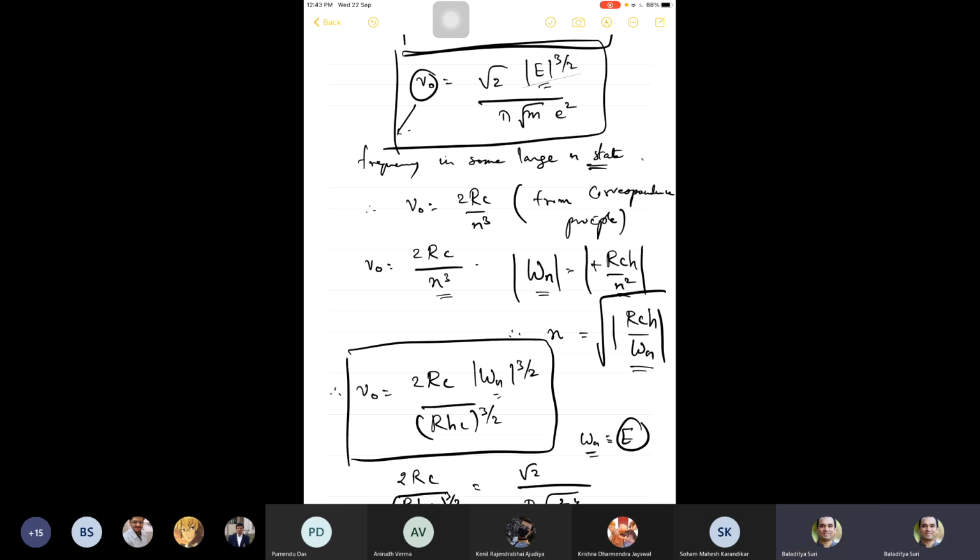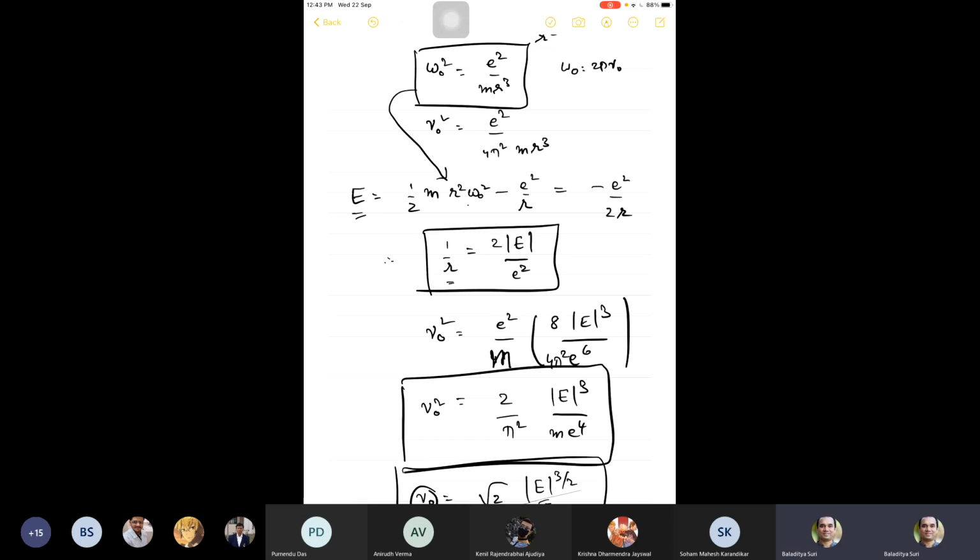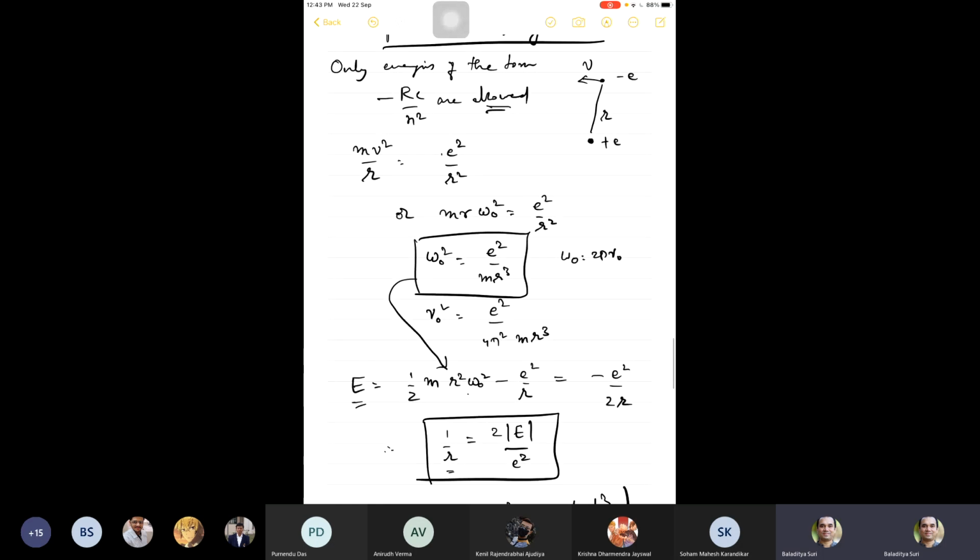Classically, if you come up with a simple planetary model like this, the energy he took to be E. And he said that the atom is in some quantum level n with energy Wn, and this Wn is nothing but E. And using this, he now came up with an expression for the frequency. The quantum expression for frequency has 2RC by n cubed.